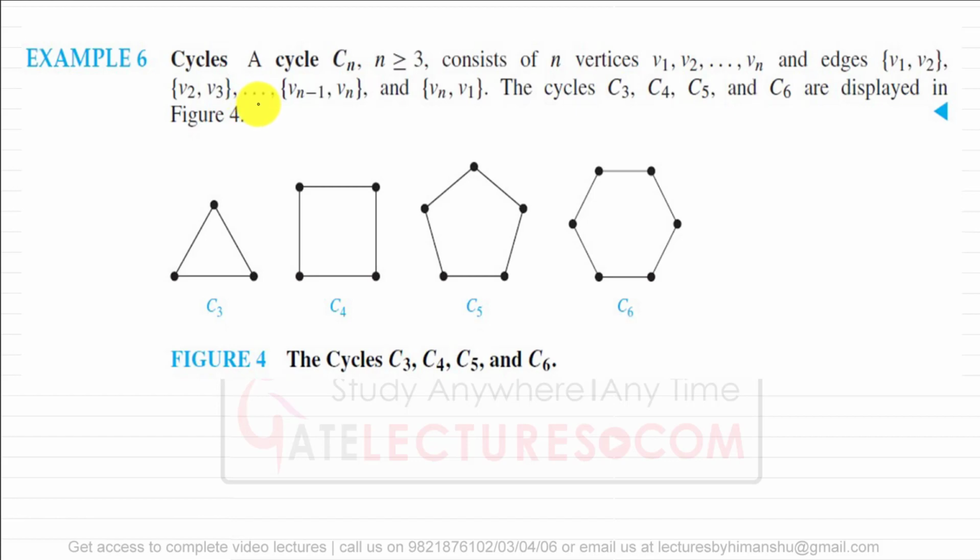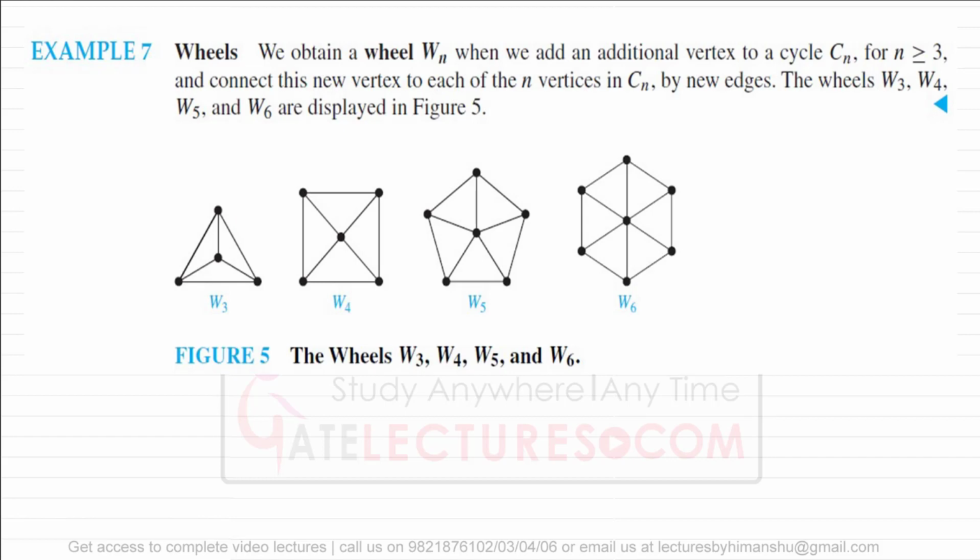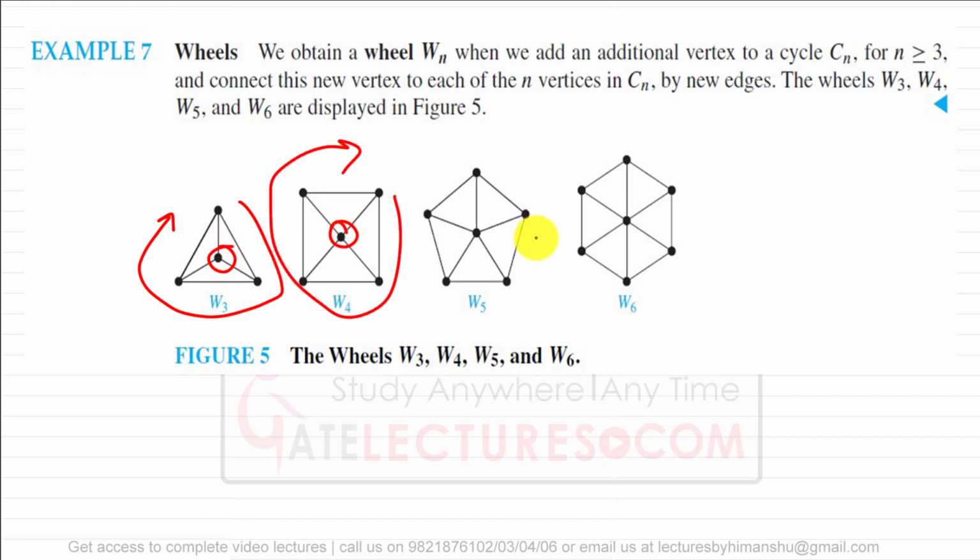Now this is representing a cycle. A cycle Cn consists of n vertices v1 to vn and edges v1 to v2, v2 to v3, and so on up to vn minus 1 to vn. The cycles are represented like this. I think this is very simple and intuitive and I don't have to explain it. Next is a wheel. Again, it is also very intuitive. There's always a cycle and there's one vertex in the middle. Now this is representing a wheel.